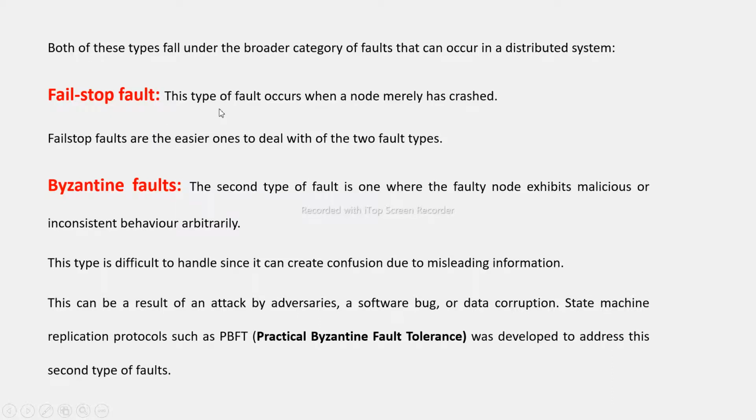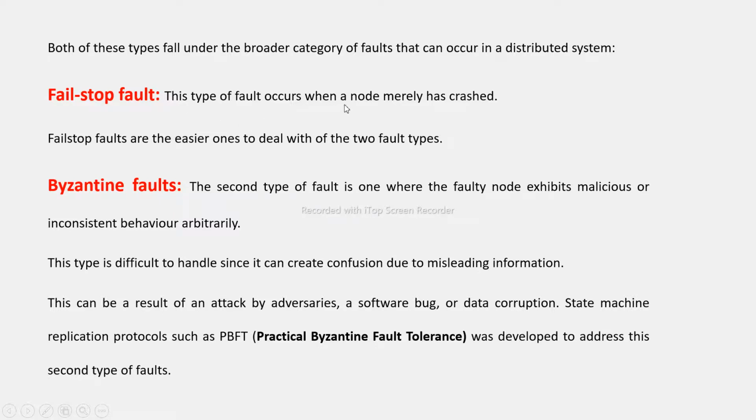The first fault occurs when the node has crashed because of some reason, maybe some software problem. There are several means by which the system can come back to its original position.